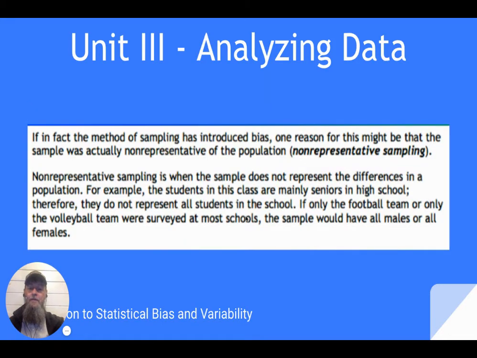Okay, let's keep going. If in fact the method of sampling has introduced bias, one reason for this might be that the sample was actually non-representative of the population. That's what we call a non-representative sampling. If you remember in the beginning, I started talking about statistical bias. I said, I think that the average age of a Rudder student is 18, and I got that from collecting data from my AQR classes. That's a non-representative sample of the Rudder population, is it? No, it's not. Non-representative sampling is when the sample does not represent the differences in the population. Students in a class are mainly seniors in high school, therefore they don't represent all the students in the school. If only the football team or only the volleyball team were surveyed at most schools, the sample would have all males or all females, right?